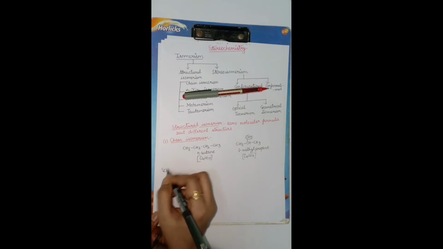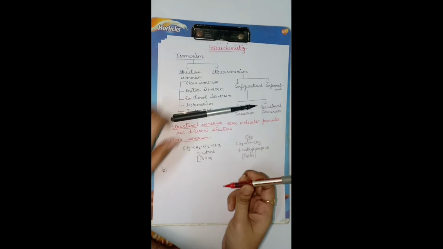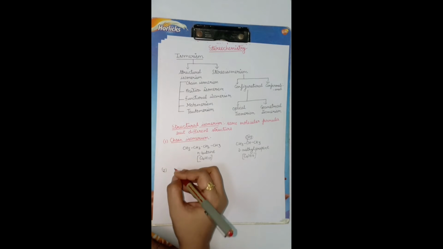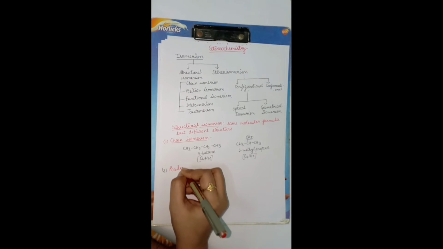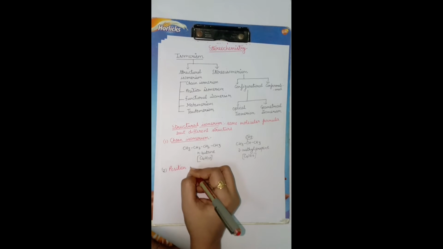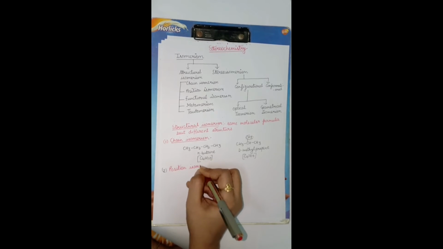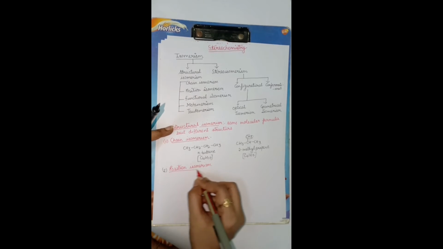Next one is position isomerism. What is position isomerism?